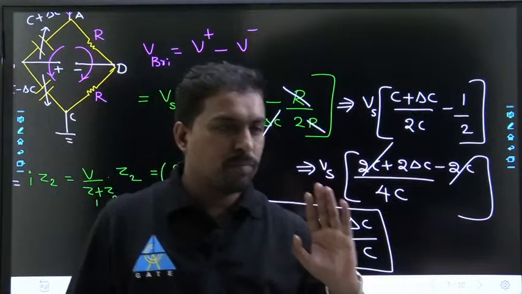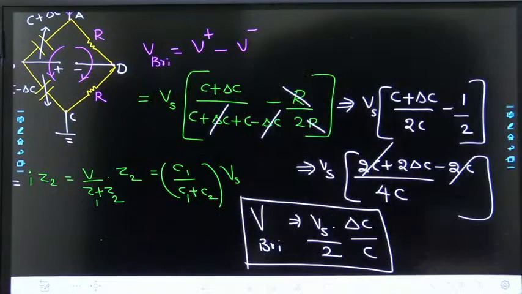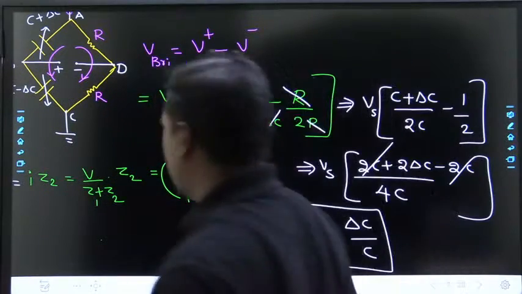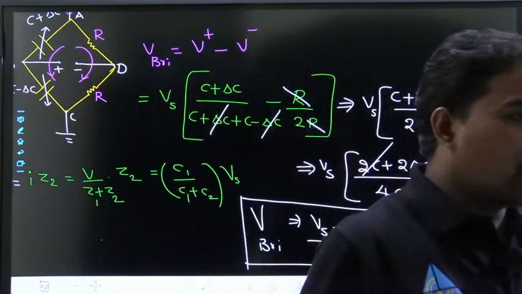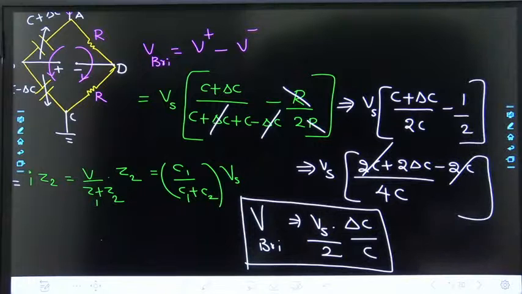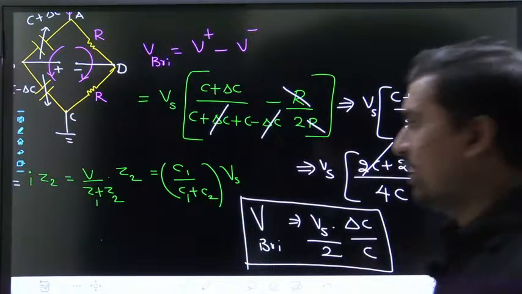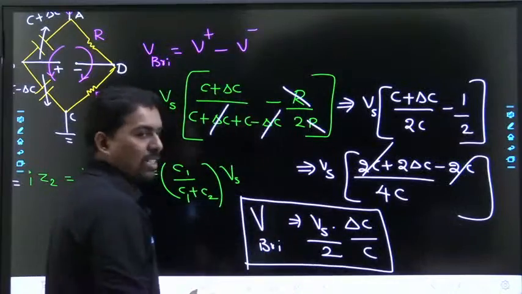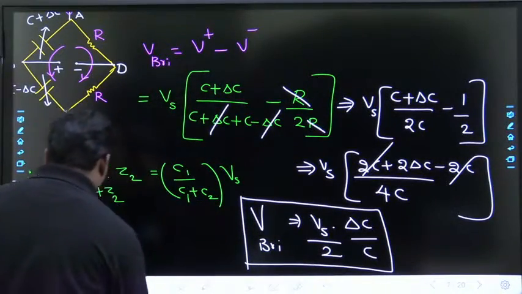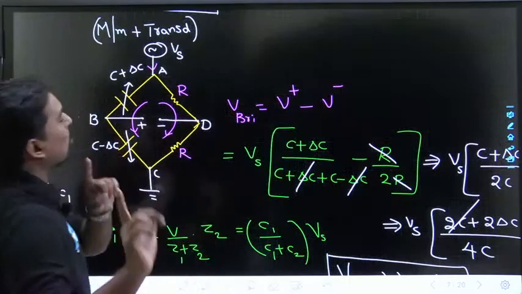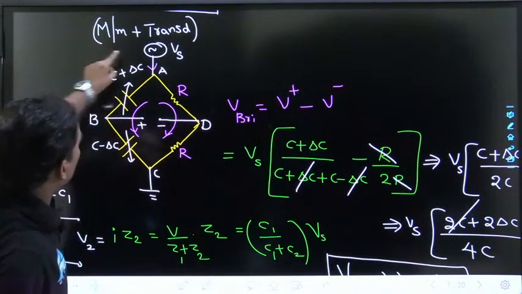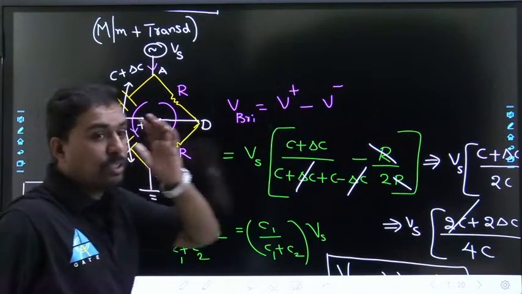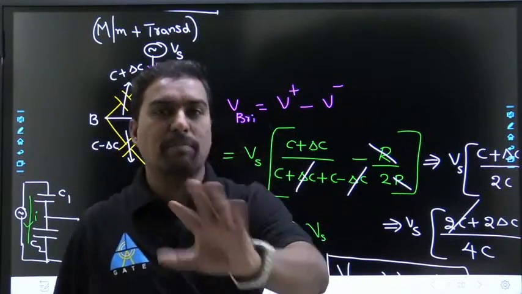Did you understand, did you enjoy it? Very good. Rahul clear, Nidhi clear, Chauhan clear, is everyone getting clarity? Saumak Mukherjee clear? Yes. Concept: Vs by 2 into delta C by C. Now if you see the question directly, please remember, in the exam such types of bridges are given, directly try to remember the formula so that it will save your time.